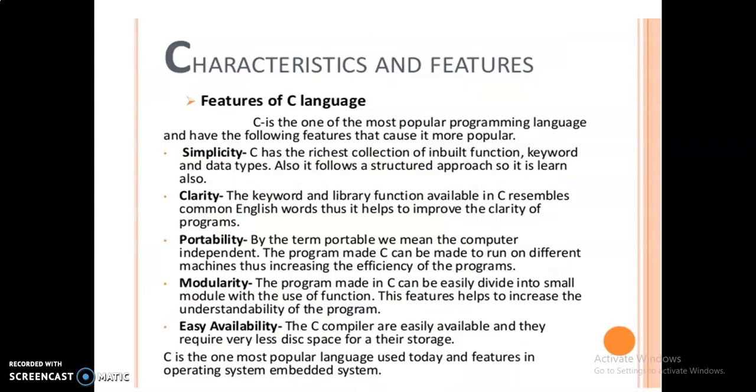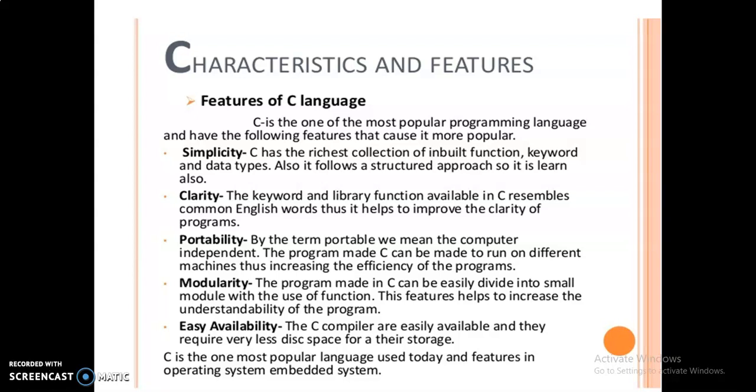Let us see the features and characteristics of C in detail. C is one of the most popular programming languages and has the following features that make it more popular. The first one is simplicity. C has the richest collection of inbuilt functions, keywords, and data types, and it also follows a structured approach. So it is easy to learn also.